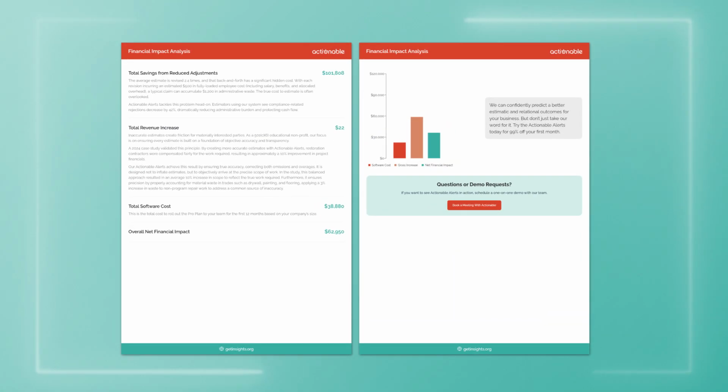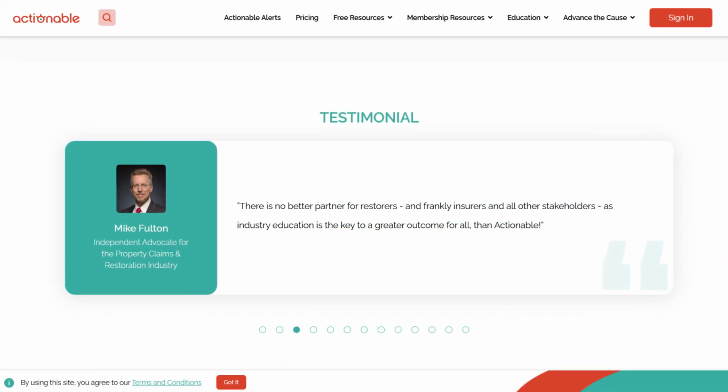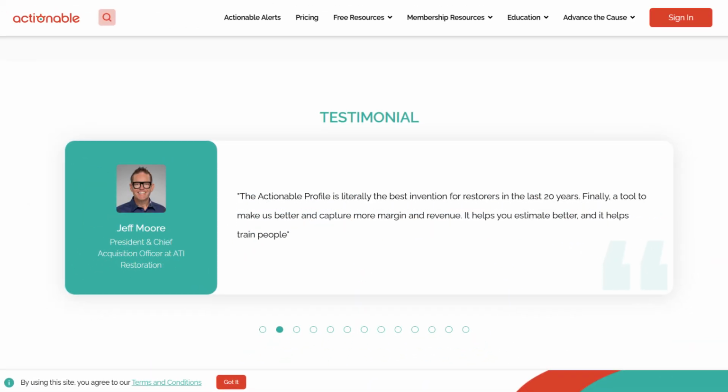But our membership demanded more. Are you noticing a trend here? They longed for analytics that illustrated the impact of our membership plans. They wanted to see if it was delivering results. So we went back to the lab again, and as of October 2025, Team Actionable can now report on the impact associated with the Actionable Profile and the Actionable Alerts. Our estimating standards have stood the test of time, and our products are now fully mature.